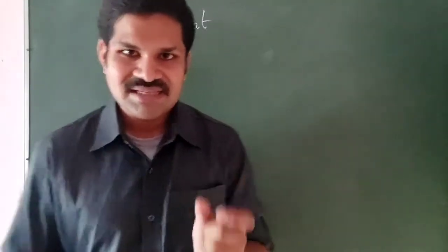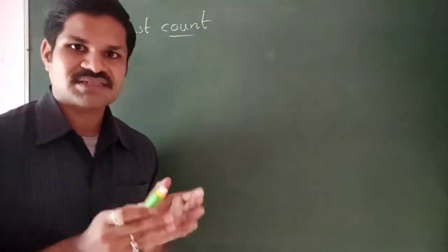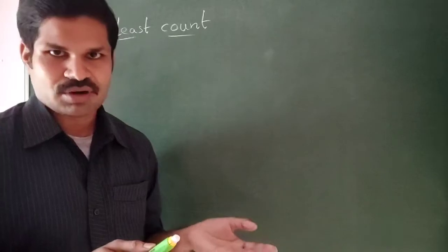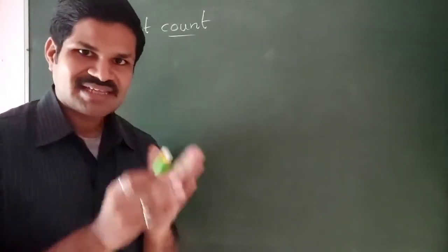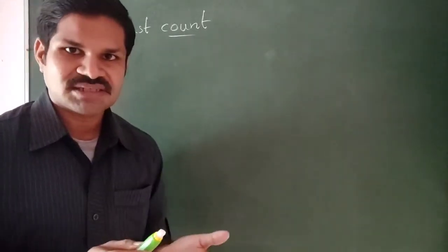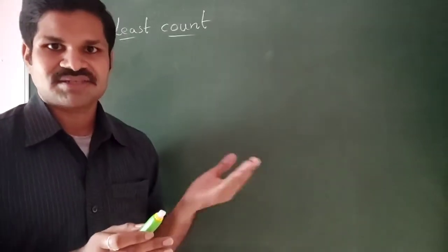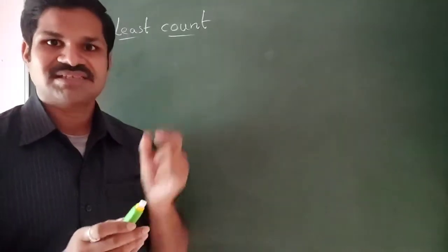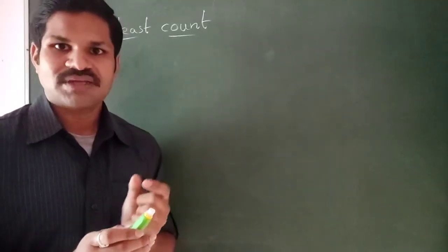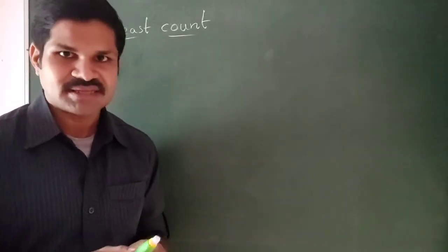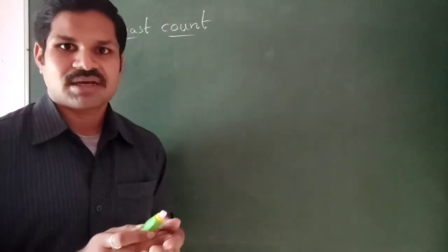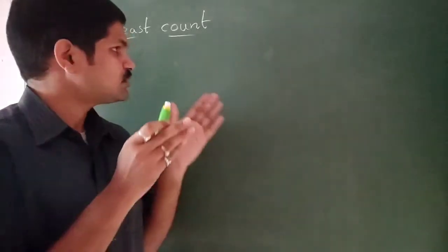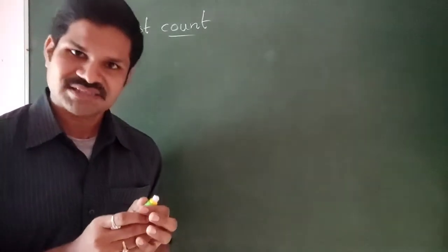So that least measurement which can be measured by any instrument, depending upon whatever may be the physical quantity, the least measurement that can be measured by an instrument is called the least count. This least count will give how accurate the measurement is, in measuring a physical quantity by an instrument. So this is the concept of least count.